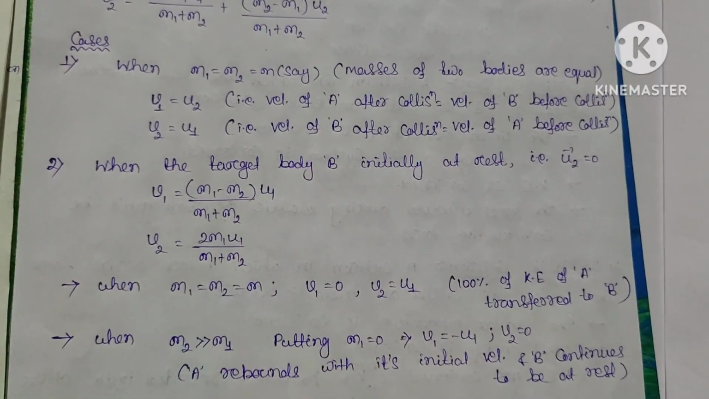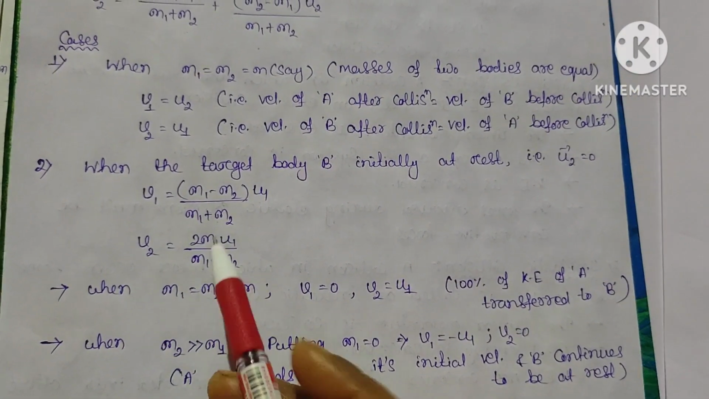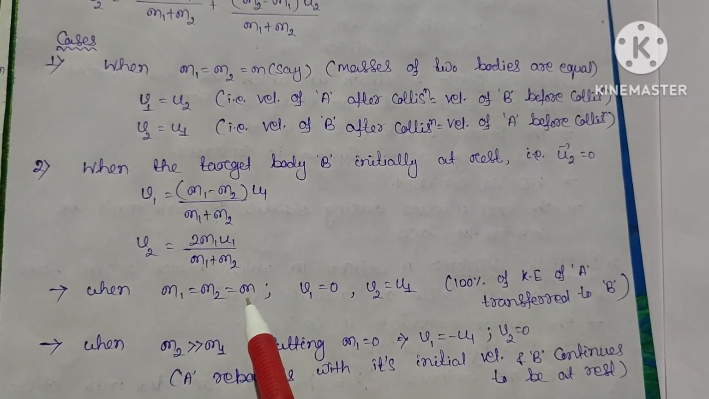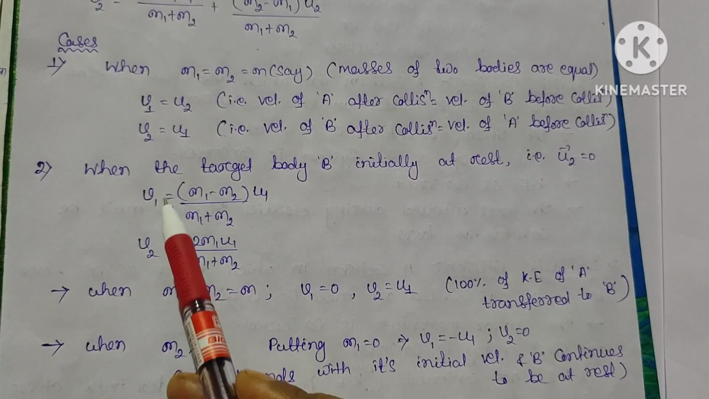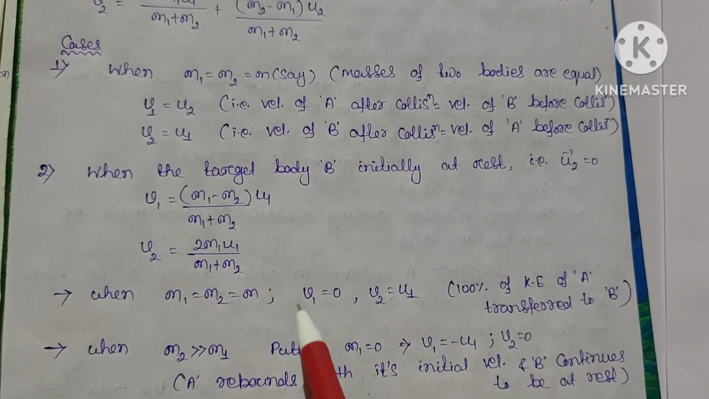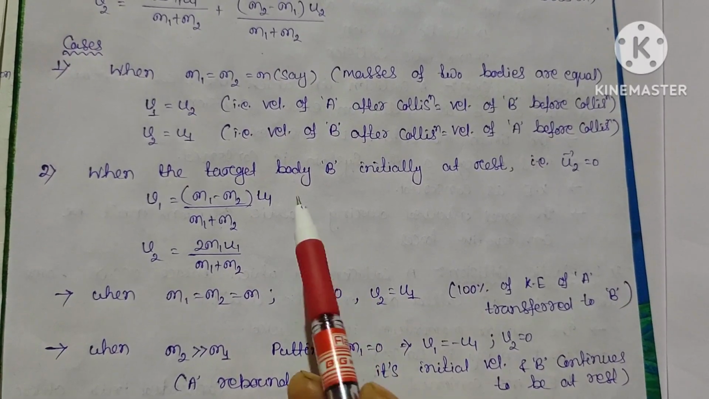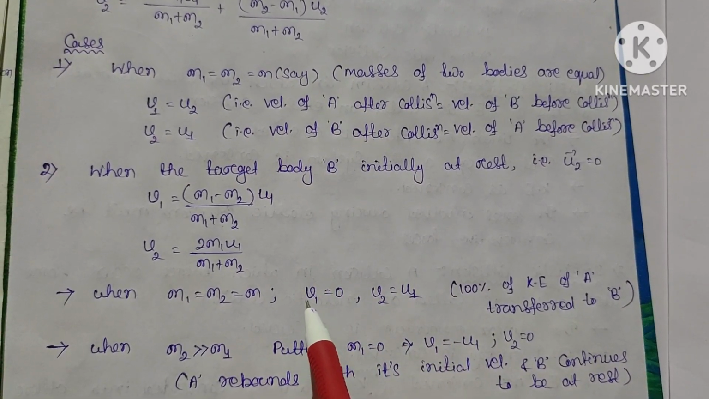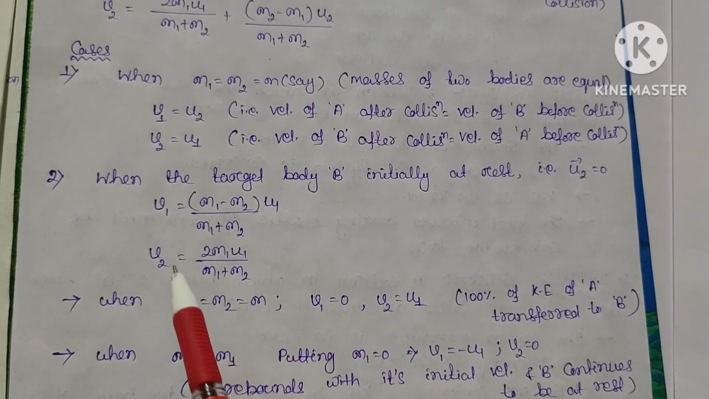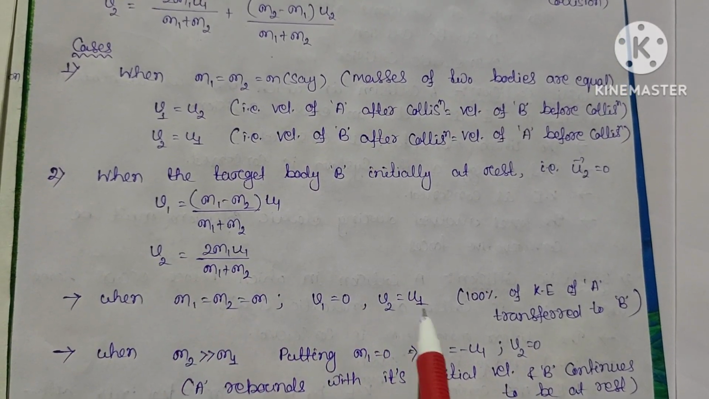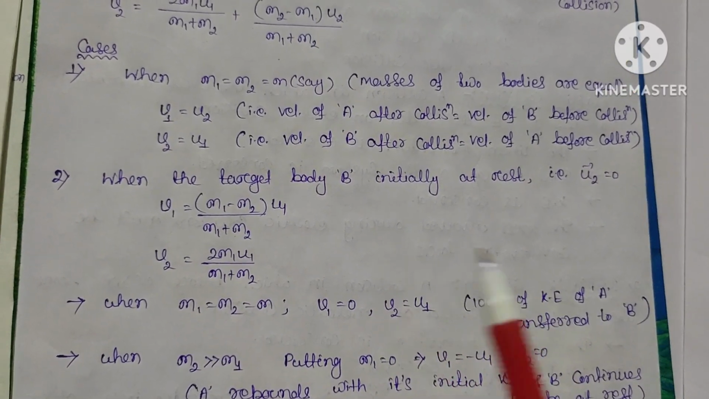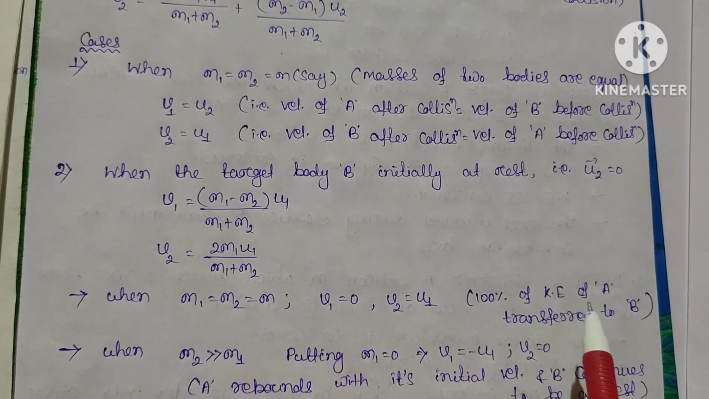In case 2, the subcase arises that if the two bodies have masses m1 equal to m2 equal to m, then the velocity of the first object will be 0. Which particle is that? The body which is not at rest, that body's velocity will be 0, that is v1 equal to 0, and v2 will be equal to u1. That is, 100% of the kinetic energy of the first particle is transferred to the particle which is at rest.